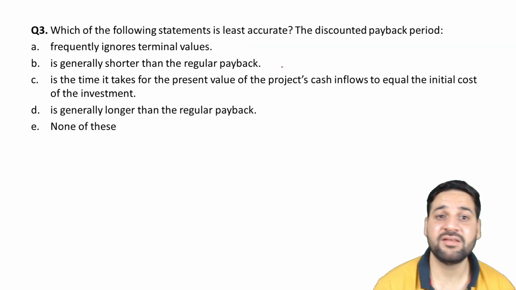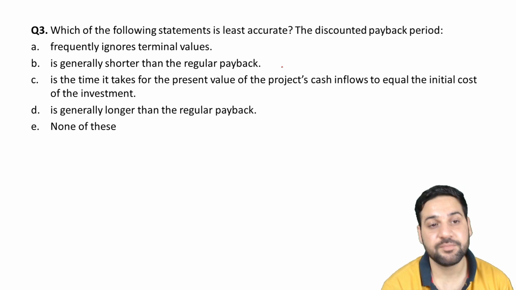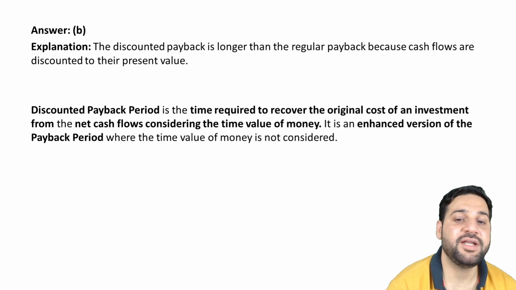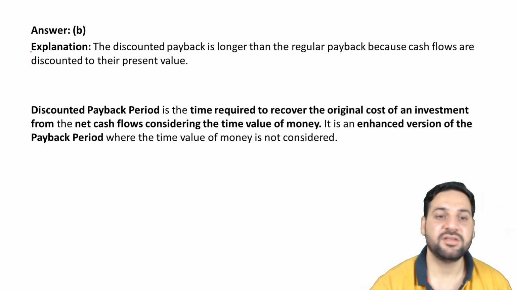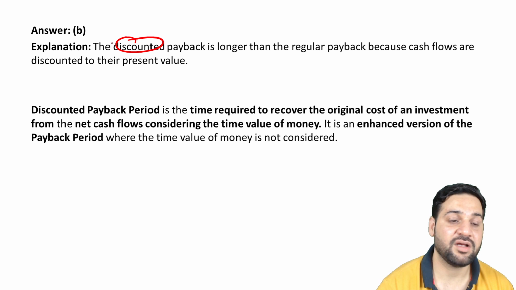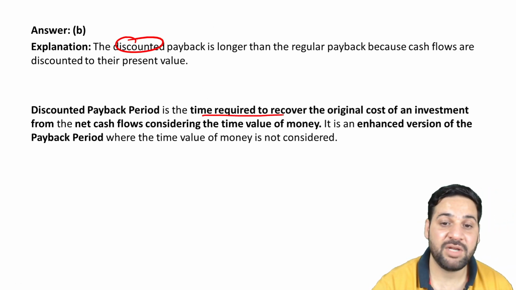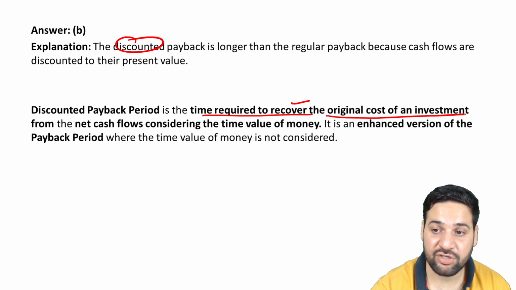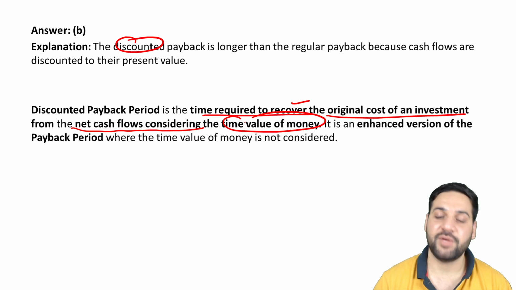Which of the following statements is least accurate regarding the discounted payback period? I have already explained. In that payback period method, the discounting is added. The discounting का method जो है add कर दिया गया. Discounted payback period is the time required to recover the original cost of investment from net cash flow, considering the time value of money.